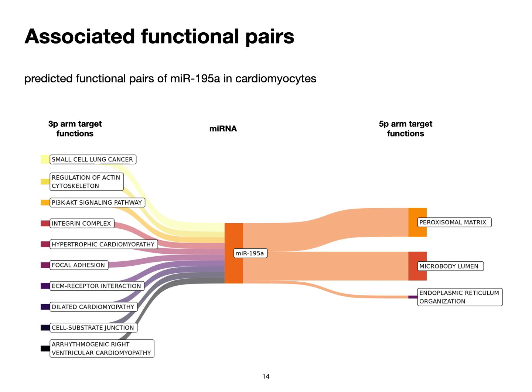These are the significant anti-correlated functional pairs that we obtained for miR-195a in cardiomyocytes. Many of the pairs could be related to AMI, such as dilated cardiomyopathy or proteoglycan matrix, while many are yet to be investigated.